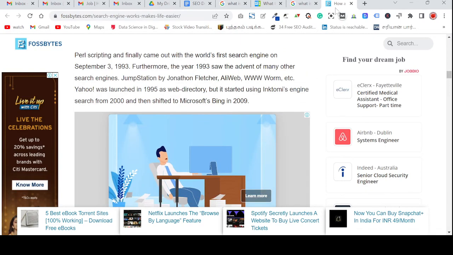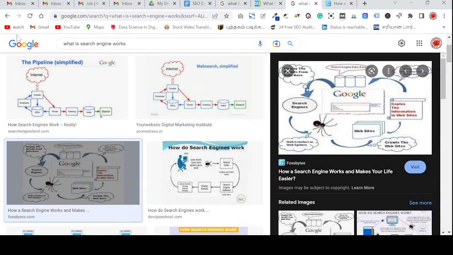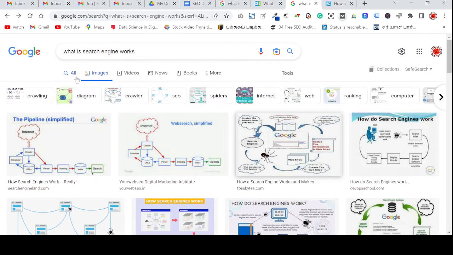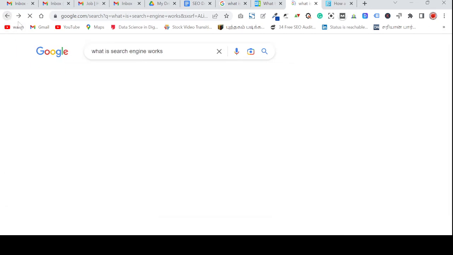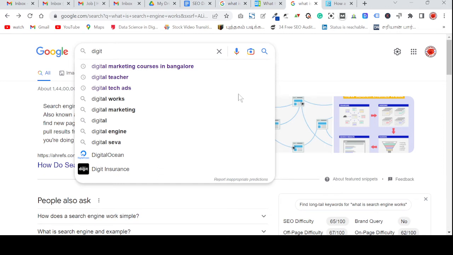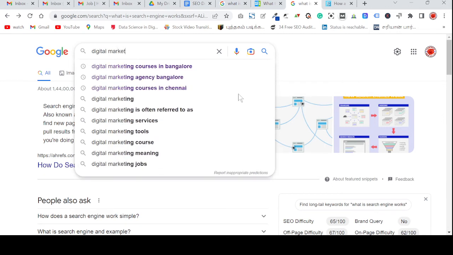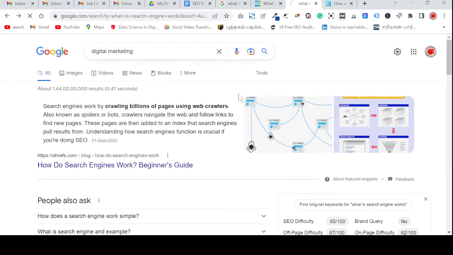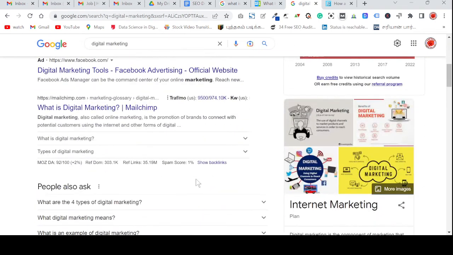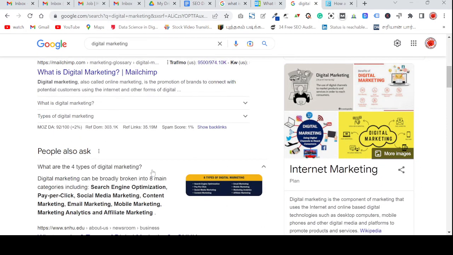Okay. Now, I told you about the search engine, and I also explained what SEO is. Where does SEO come under? The major category is digital marketing. Digital marketing is the main category for SEO. Under digital marketing there are SEO, SEM and others. See here the types of digital marketing.